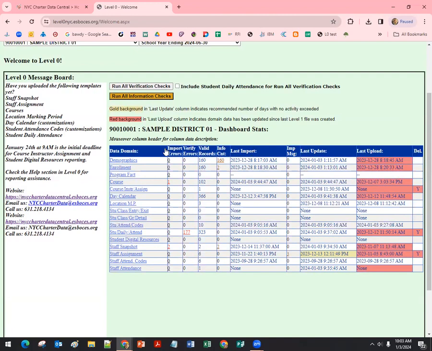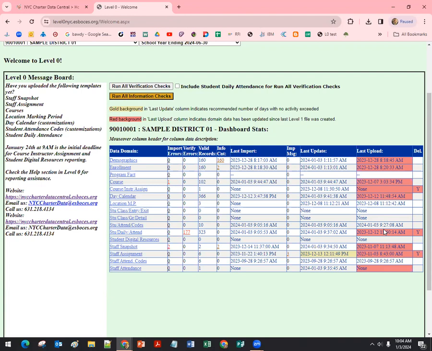So this is when data was imported electronically. This column is specific to when any record or records in level 0 were last updated by a manual edit or an electronic import. And the upload is when the L1 data prep was completed. So it will turn red when the state knows that you've loaded data, but you haven't completed the L1 data prep. And right, I've got some errors in my student daily attendance. I can't do my L1 data prep. It's going to fail when it does that logic check for verification errors. So that one's still red.